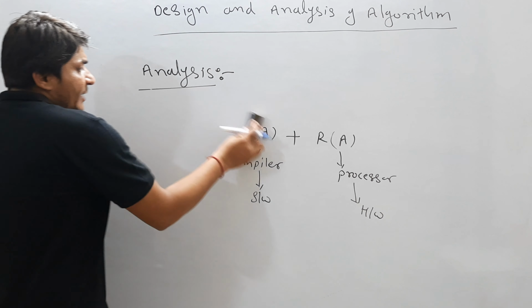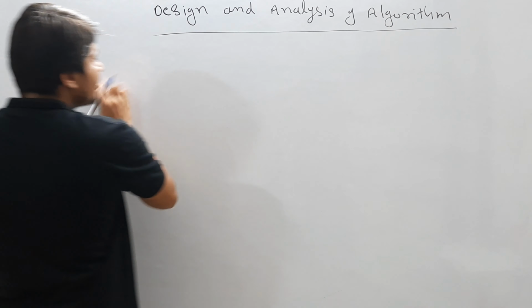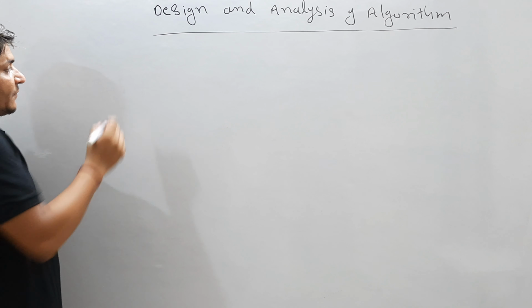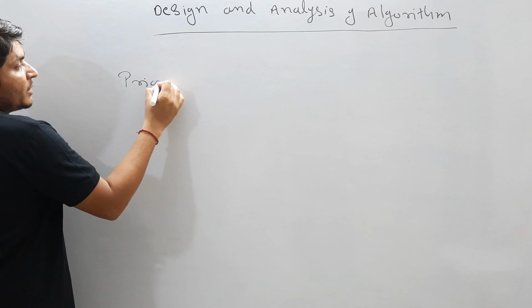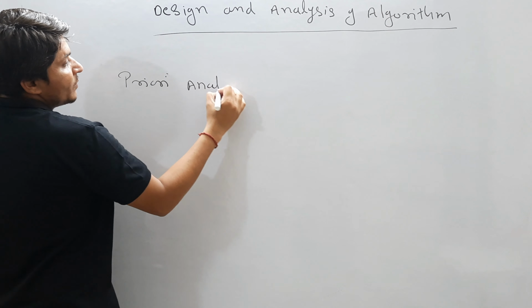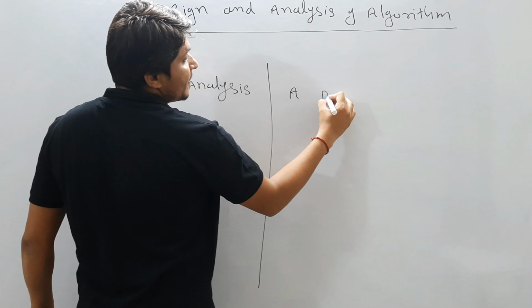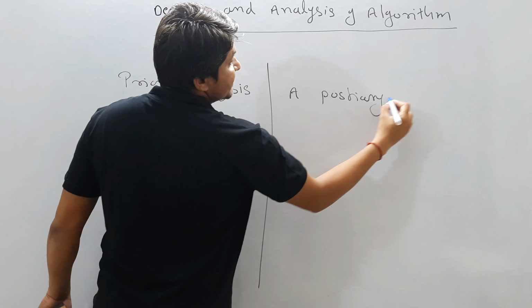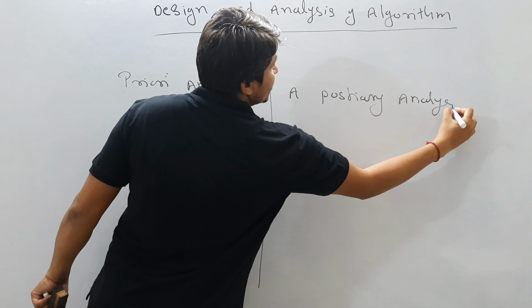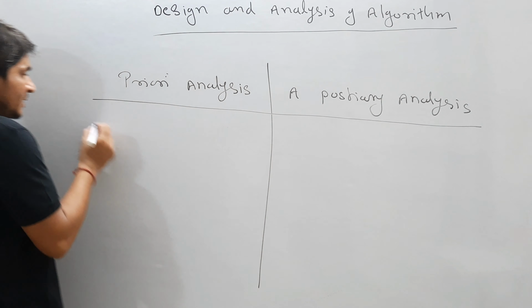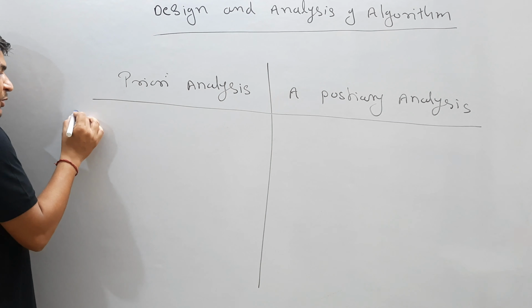Now let me talk about the next point: analysis is of two types. First is a priori analysis, and second is a posteriori analysis. In a priori analysis, the first point is that it is independent.